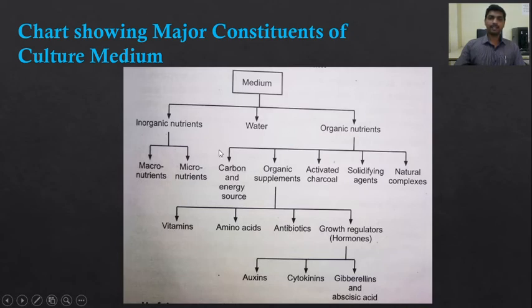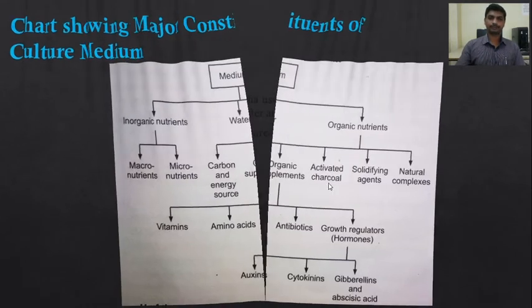These are the major constituents that should be added in the culture medium: inorganic nutrients, organic nutrients, carbon and energy source, plant growth regulators, antibiotics, amino acids, vitamins, solidifying agents, and some natural complexes.